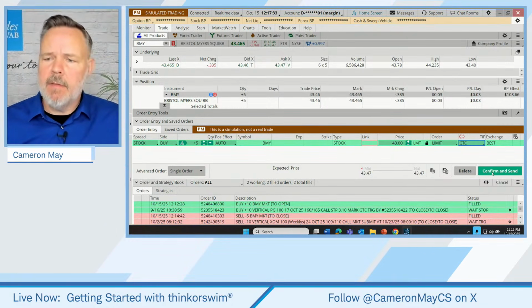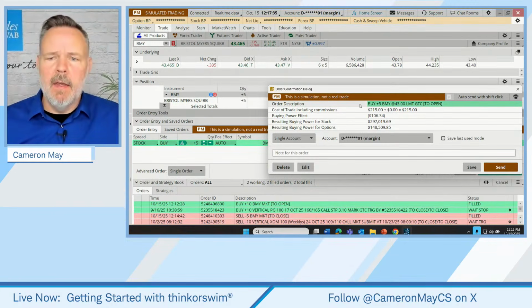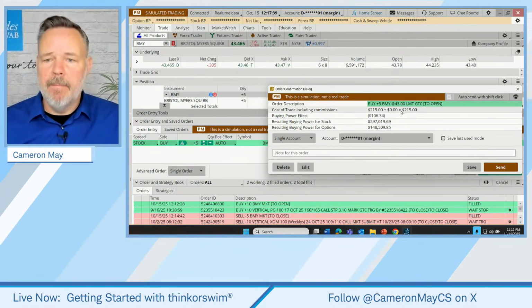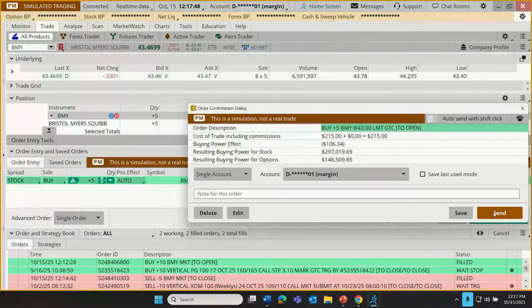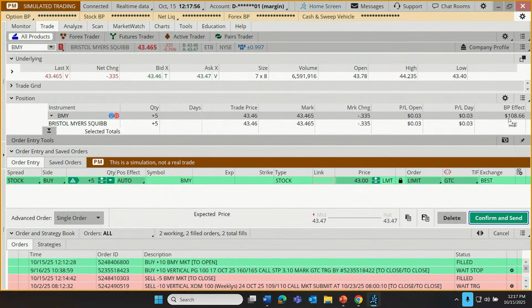All right, so let's click confirm and send. We're putting in an order to buy 5 shares at $43. And it gives us a little estimate of how much that would cost if we wound up paying $43 per share on 5 shares. That's $215, no commission on this trade. Then I could send that off. I'm not actually going to send this one off now. I just wanted to show how that might be done. Okay, so that's known as a buy limit order.